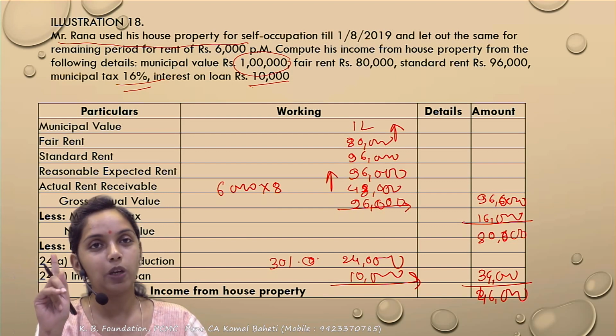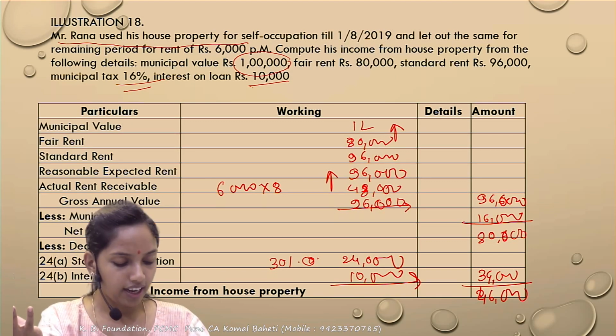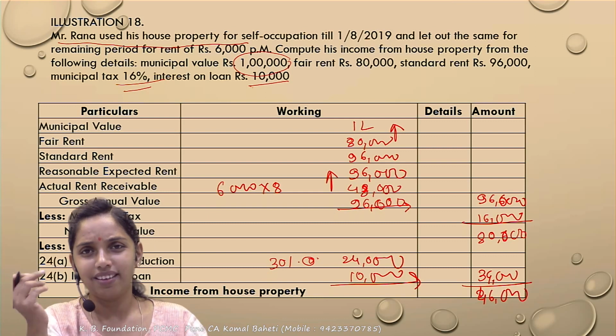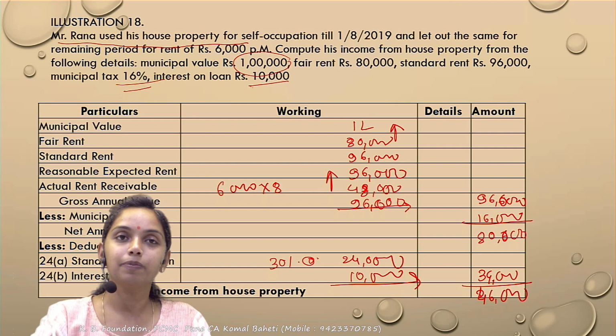In municipal taxes, we only have to write a note. If it has been paid, then only the deduction is available. Correct. In the calculation, the normal 3-step calculation is there. Correct. Otherwise it's simple. Actual rent you will get only for the 8 months. Clear with it? Chalo, the next illustration.